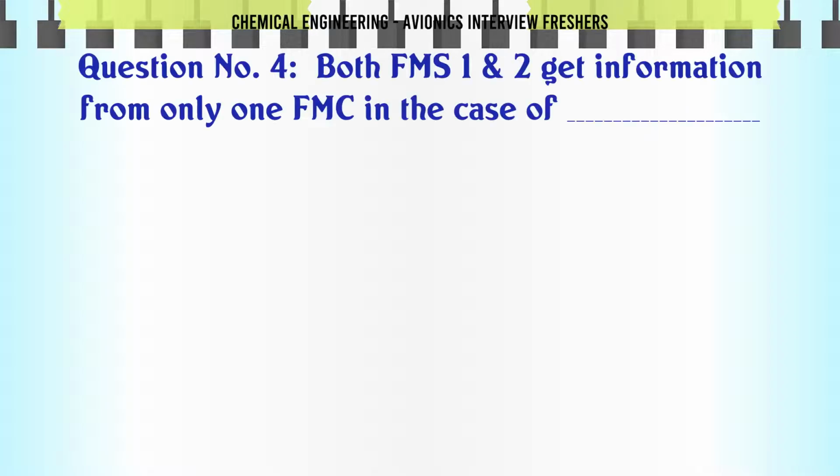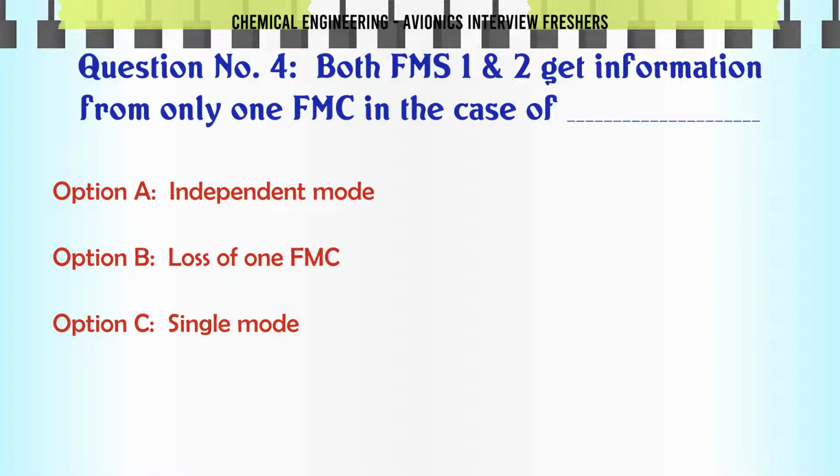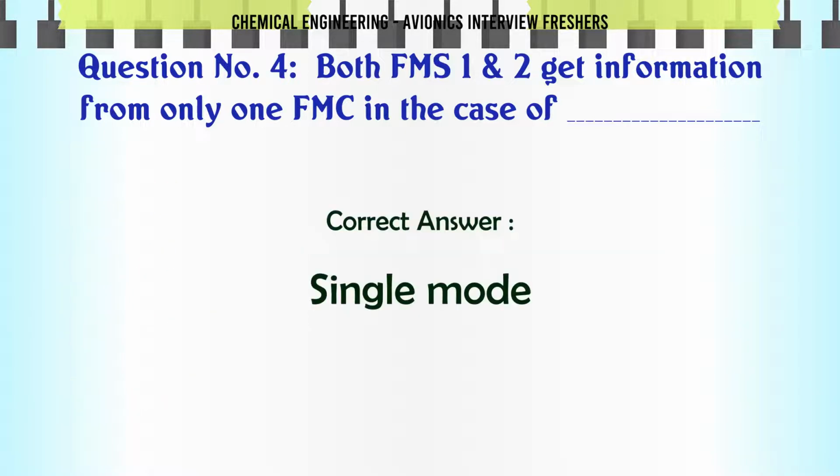Both FMS want to get information from only one FMC in the case of: A. Independent mode. B. Loss of one FMC. C. Single mode. D. Double mode. The correct answer is single mode.